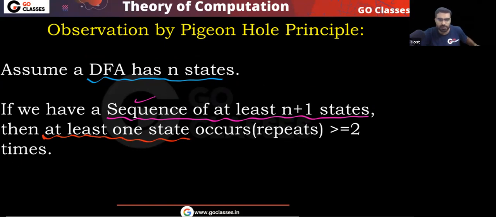Yes, pigeonhole principle. For example, let's assume your states are P, Q, R, S. How many states are there?